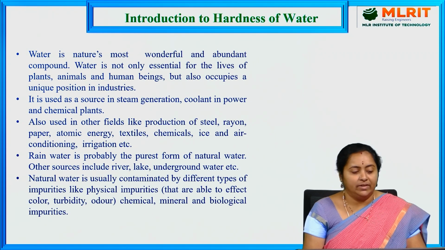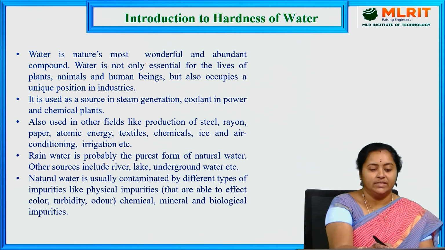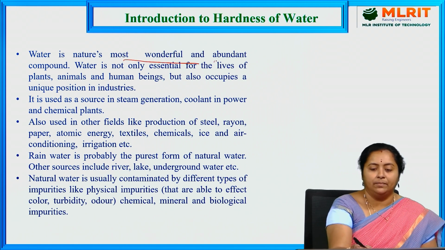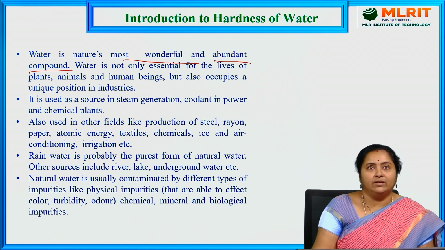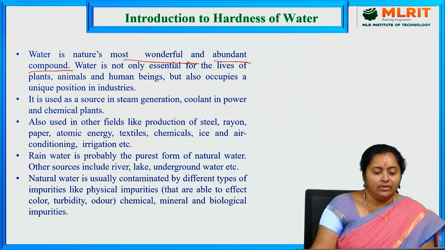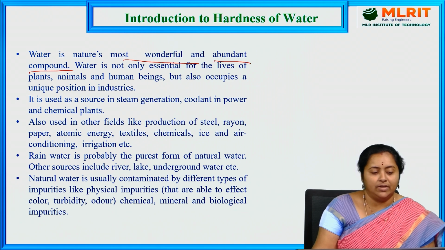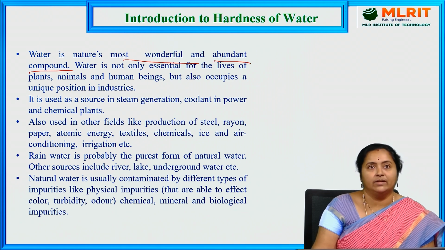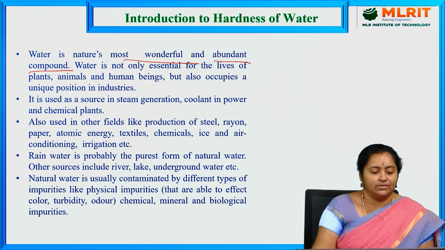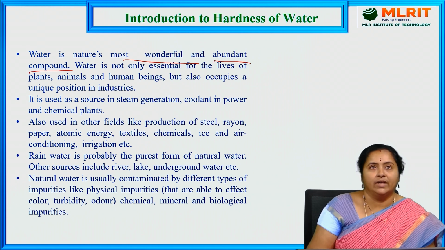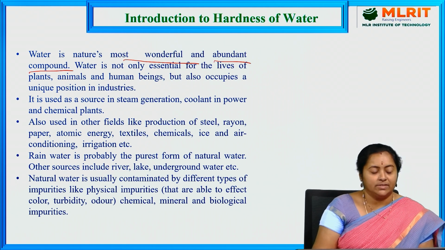As we know very well, water is nature's most wonderful and abundant compound. Before going into water in a chemical sense, we will discuss where it comes from, that is the sources of natural water, what kind of impurities it may have, and what the major applications of water as a natural resource are. Then we will go to the actual topic, water in a chemical sense.